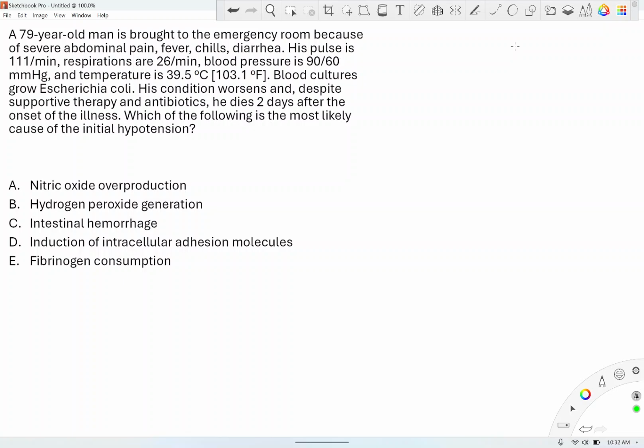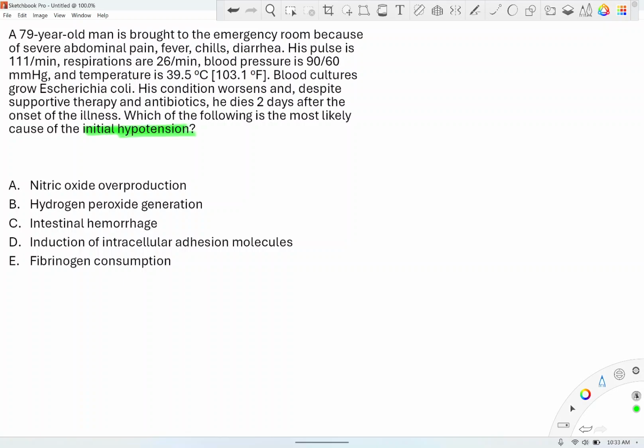Okay, so question number 3. A 79-year-old man is brought to the emergency room because of severe abdominal pain, fever, chills, diarrhea. His pulse is 111 per minute, respiration 26 per minute, blood pressure is 90/60 millimeters of mercury, and temperature is 39.5 Celsius. Blood culture grows E. coli. His condition worsens, and despite supportive therapy and antibiotics, he dies 2 days after the onset of the illness. Which of the following is the most likely cause of the initial hypotension? So we want to know what's the cause of the initial hypotension in this patient.